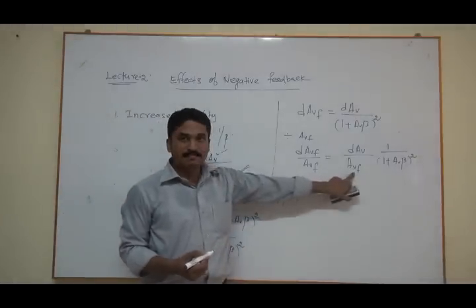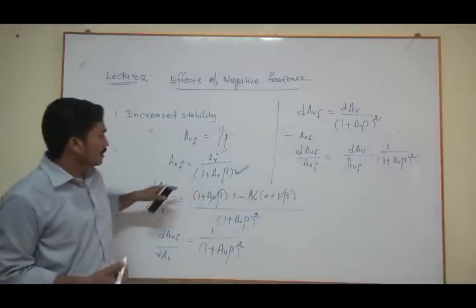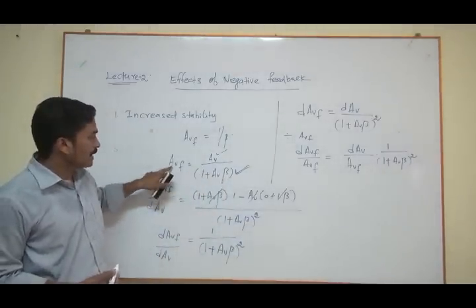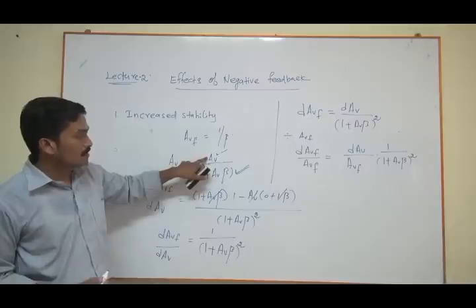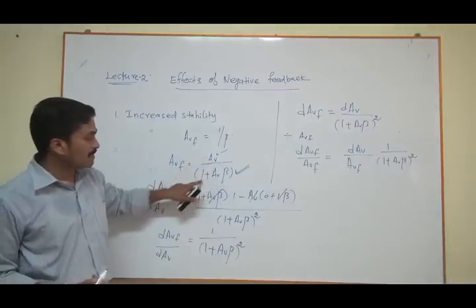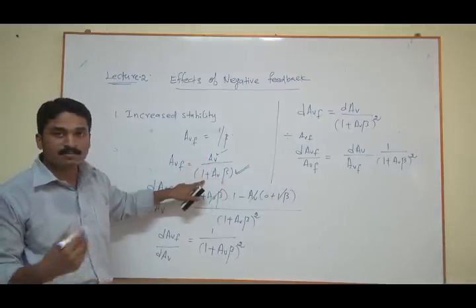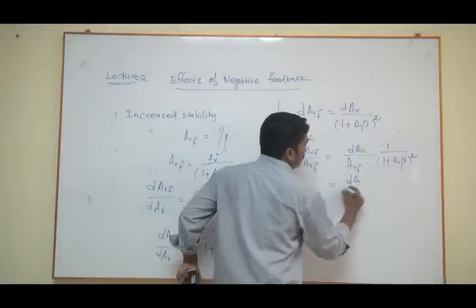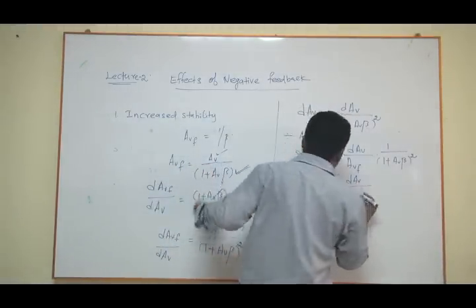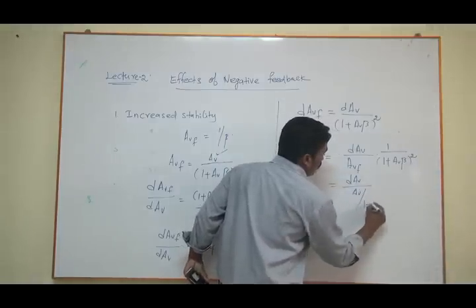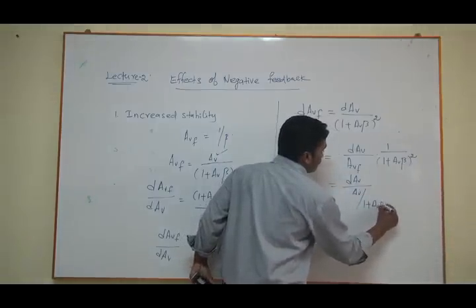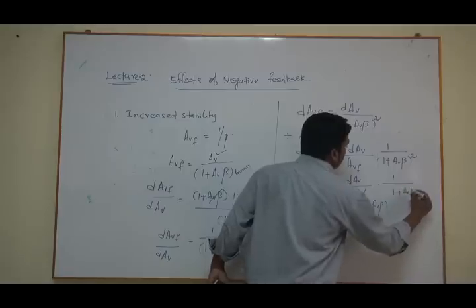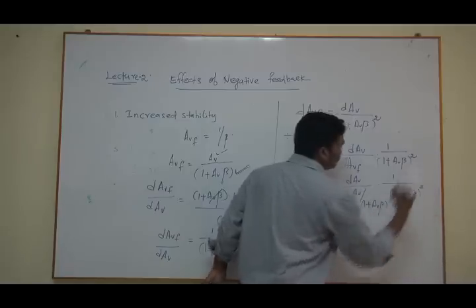We know AVF is equal to AV divided by 1 plus AV beta: gain with feedback is gain without feedback divided by the factor 1 plus AV beta. So substitute that value: dAV divided by AV by (1 plus AV beta), into 1 by (1 plus AV beta) whole square.